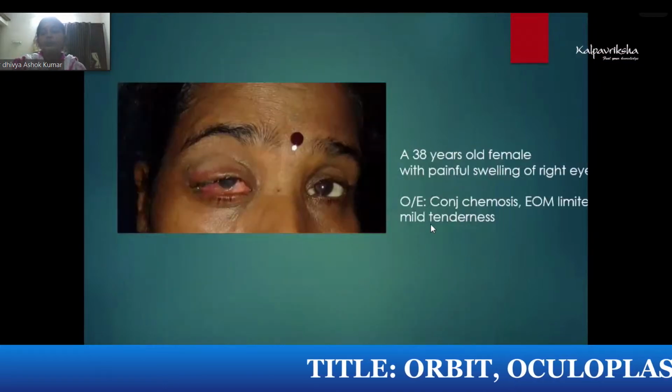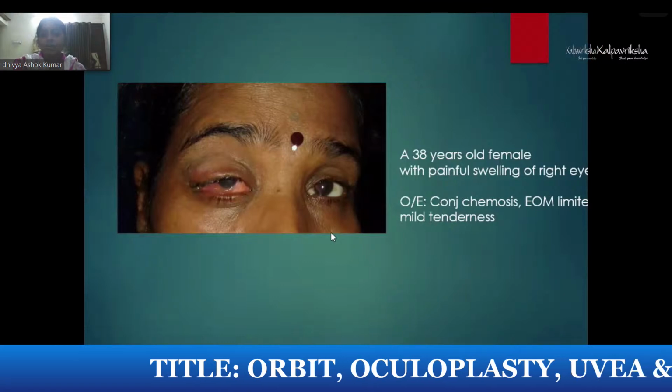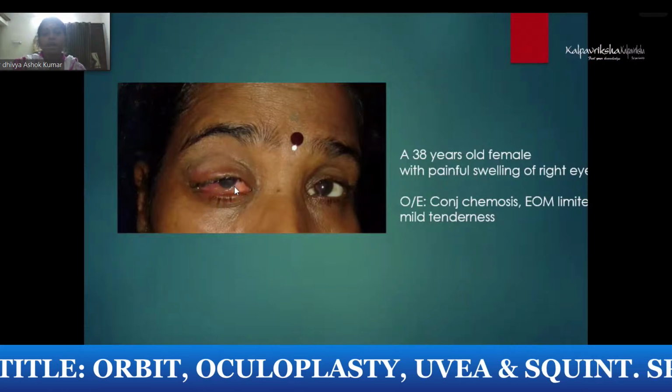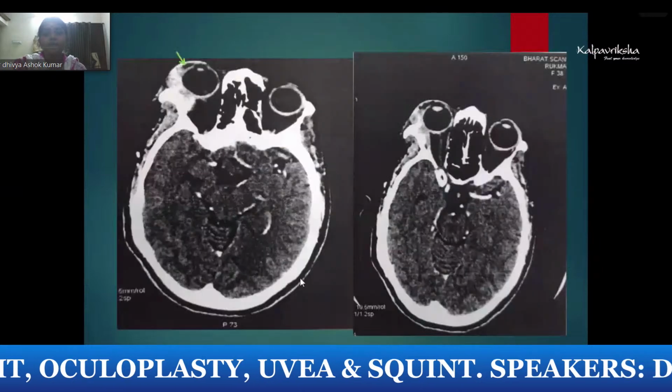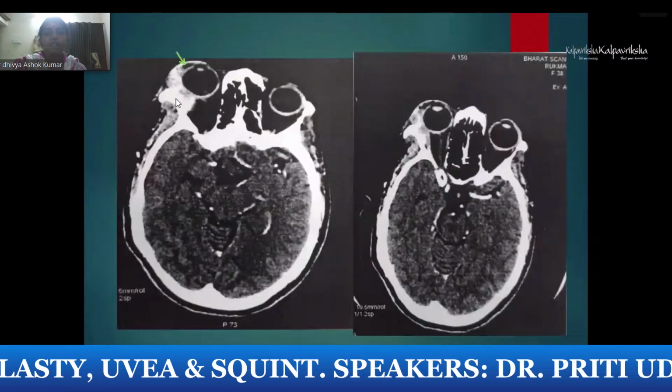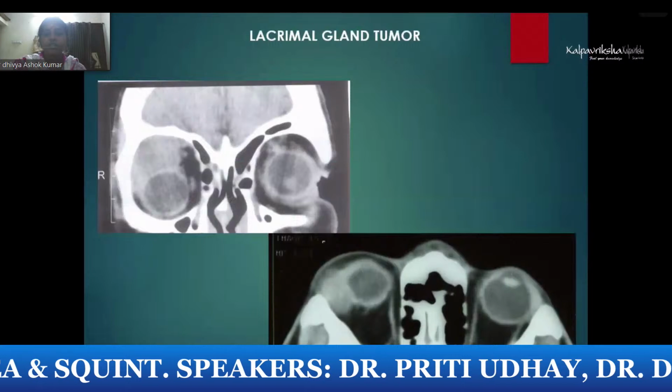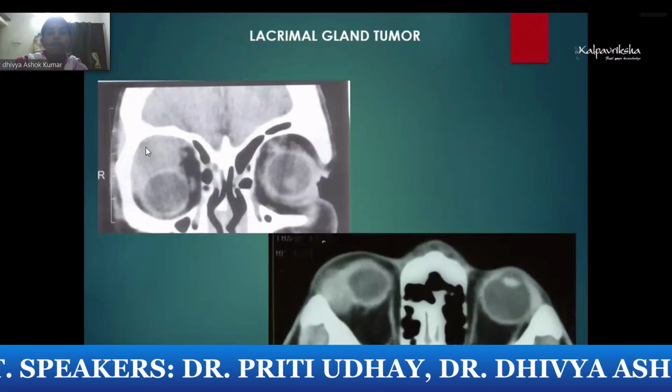This is a patient with a painful red eye. You can see the chemosis there. There is mechanical ptosis, and tenderness is present. On examination, she had a large lacrimal gland. So it's an infection, dacryoadenitis. You can also have tumors.